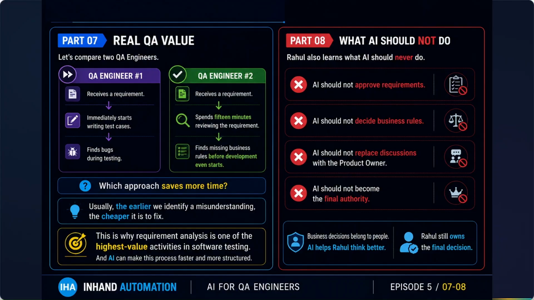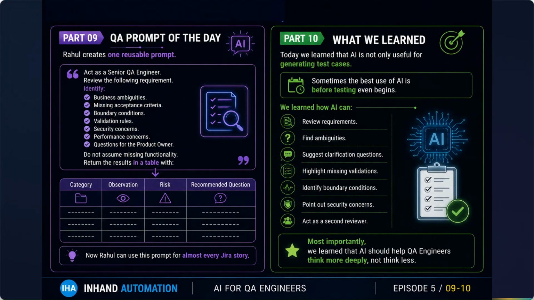Now, Rahul creates one reusable prompt. So what is that reusable prompt? Here we have it. Act as a senior QA, review the following requirement. As we discussed last time, we have this context here, and with the context, we have the checklist: business ambiguities, missing acceptance criteria, boundary conditions, validation, security concerns, performance concerns, and questions for the product owner. All these things we want from the AI.